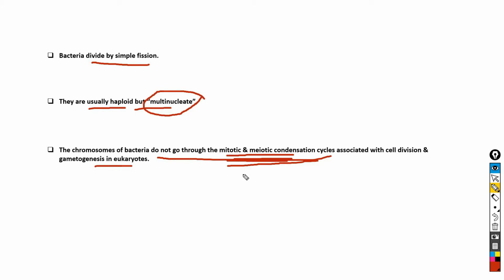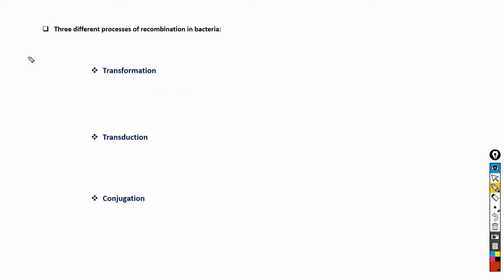But still evolution takes place in bacteria, and it takes place by the process of recombination. There are three types of recombination processes that occur in bacteria: transformation, transduction and conjugation. So what are transformation, transduction and conjugation?